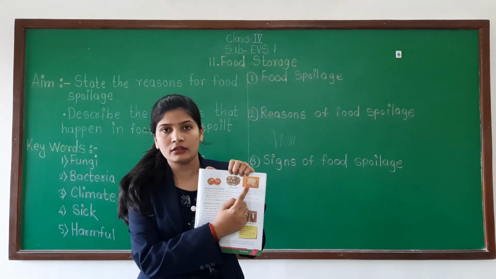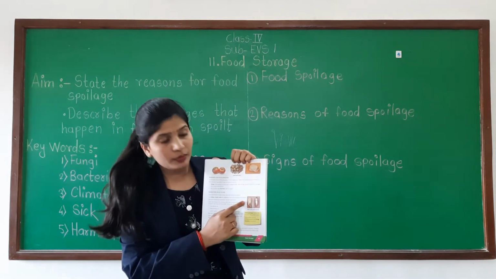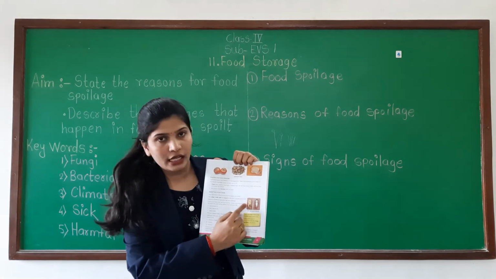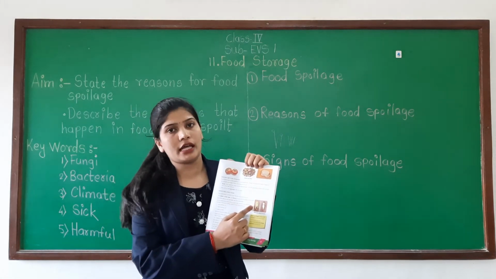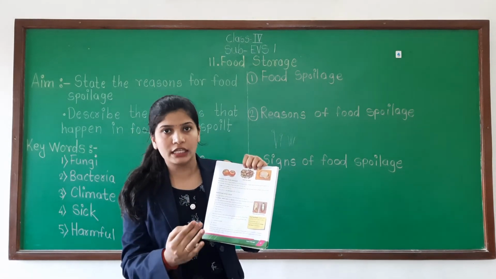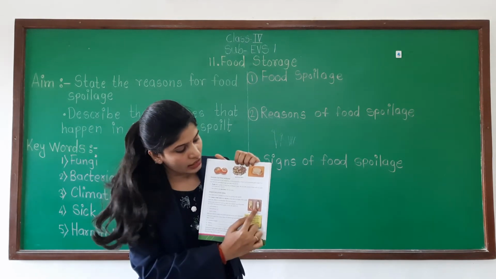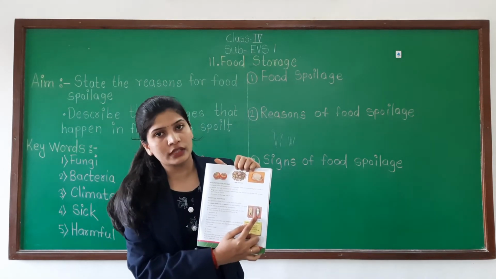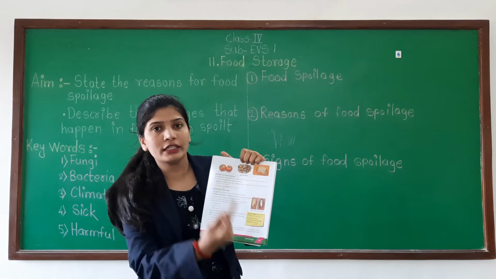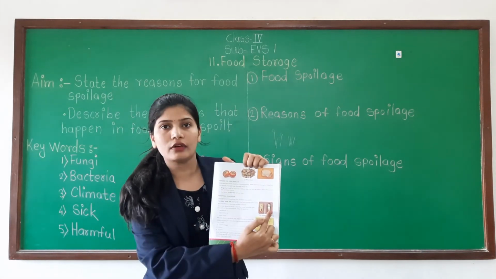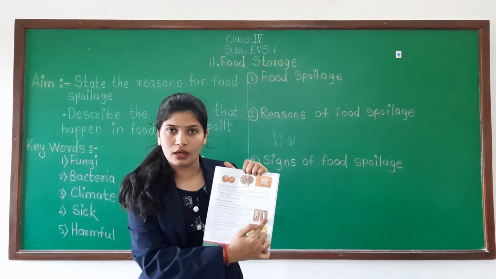See this bread. See this banana. See the original banana, and the banana kept for 4 to 5 days in unhygienic condition. See the result of that. Which is the spoiled banana, the first one or the second one? Yes, the second one.